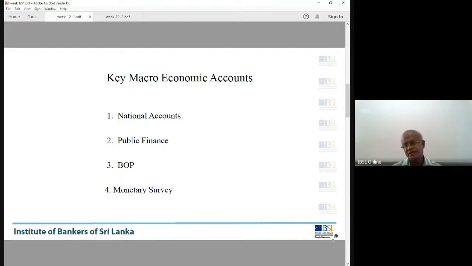Now this account is prepared for the whole country, not for one company or one particular group of companies. No, this is for the whole country. So transactions between residents of a country and residents of other countries are entered in this balance of payment account.